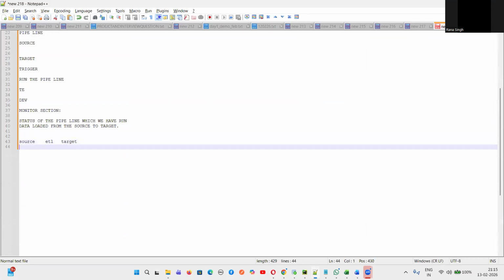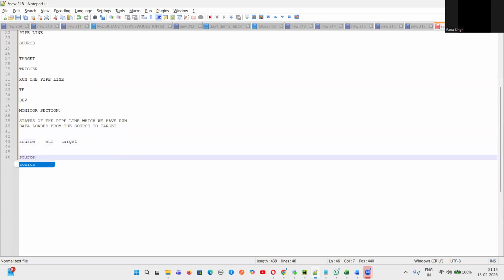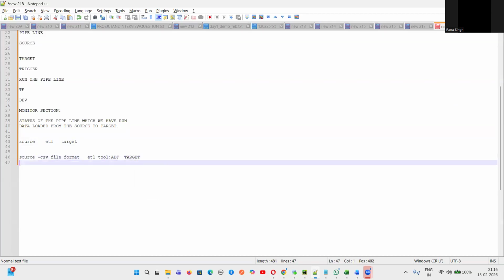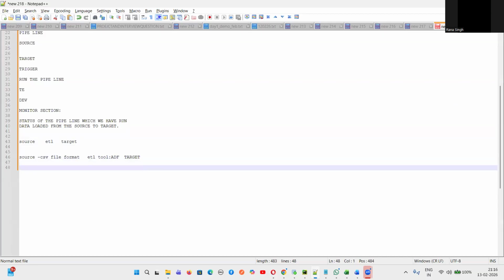Do you guys agree with me? Yes or no? Now we are selecting a source, which is CSV file format. And then we'll use an ETL tool. What is our ETL tool? Can someone tell me what is our ETL tool? Azure Data Factory. So now, and then there will be a target. So we are selecting a source, which is CSV file format.